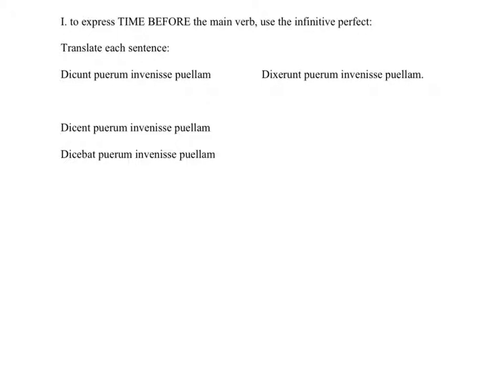And then again, if you understand those first two, the next one should be just as easy. To express time before the main verb, use the infinitive perfect. So this one says, they say, present tense, the boy found the girl. This is the infinitive perfect, so it happens before the main verb. They say now that the boy found the girl before. Not after, not at the same time, but before.